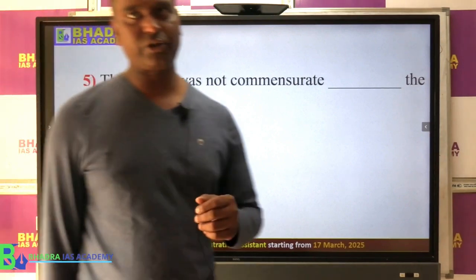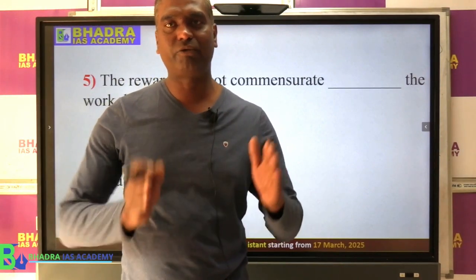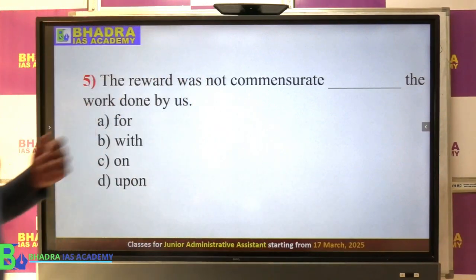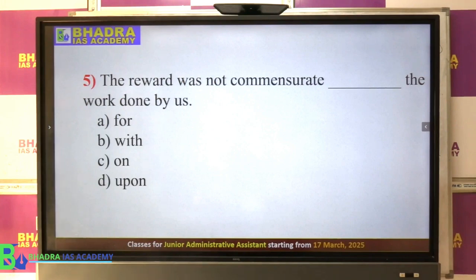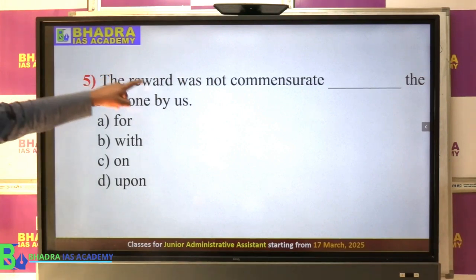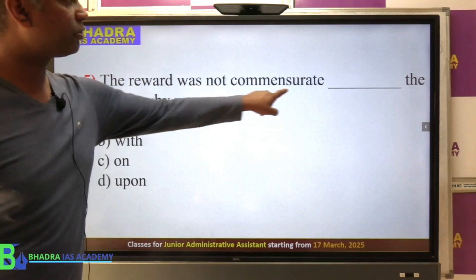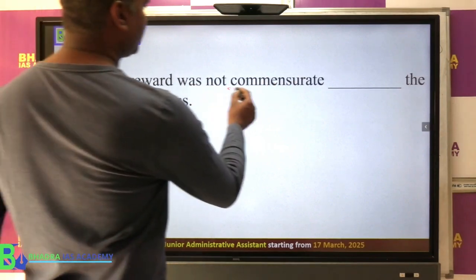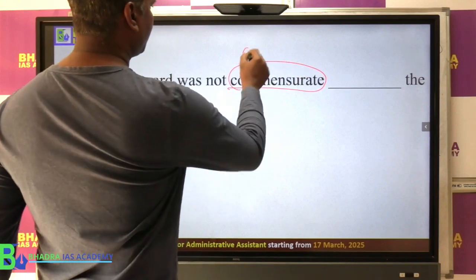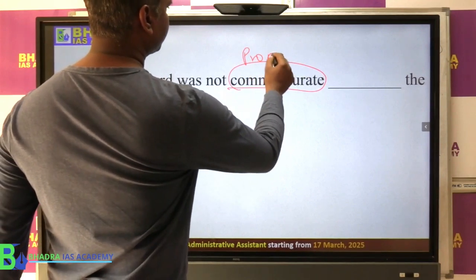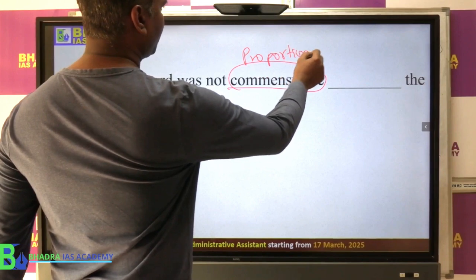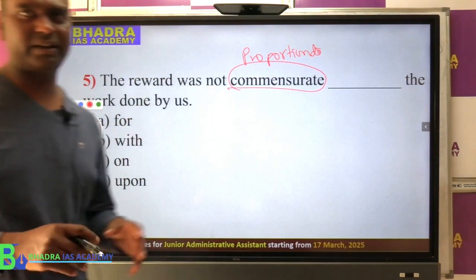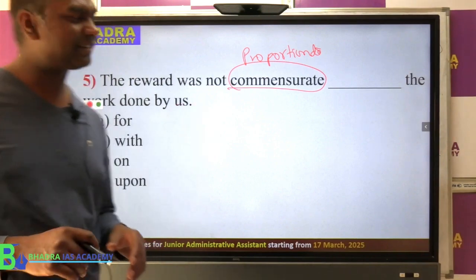Prepositions basically show the relation of one word with the other, normally between two nouns or adverbs, whatever. So now if you see, the reward was not commensurate. So what is the meaning of that word commensurate? Commensurate means proportionate. That means it was not equal. In Hindi we can say barabari ka nahi hai, right?